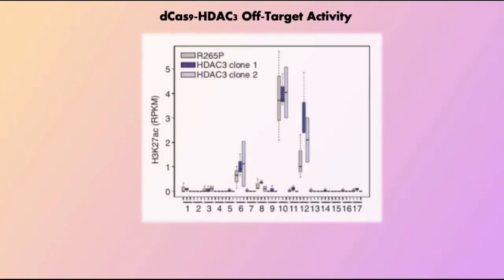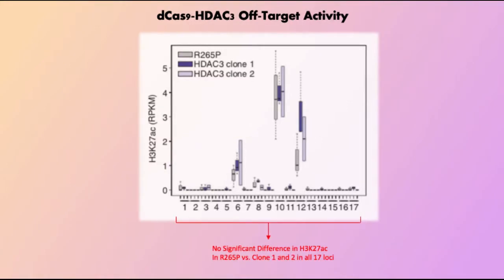Lastly, the researchers identified the off-target activity of dCas9-HDAC3. They compared H3K27 ChIP-seq profiles of clone 1, clone 2, and mutant clones at loci harboring predicted gRNA binding sites with up to 4 mismatches. The results show no significant difference in the H3K27 acetylation of the mutant clone versus clone 1 and 2 across all loci, indicating minimal off-target H3K27 deacetylation.